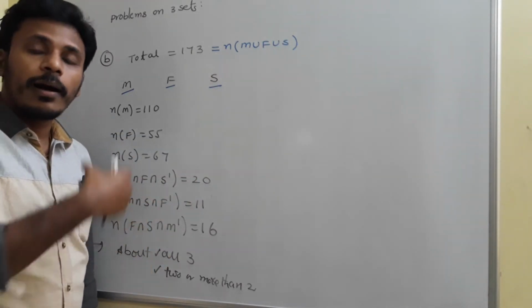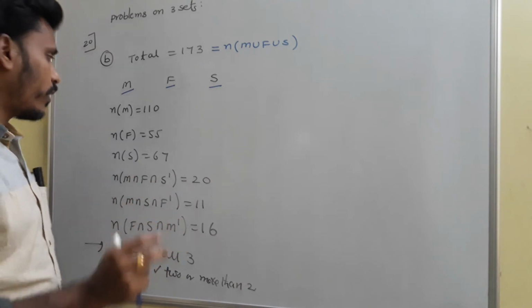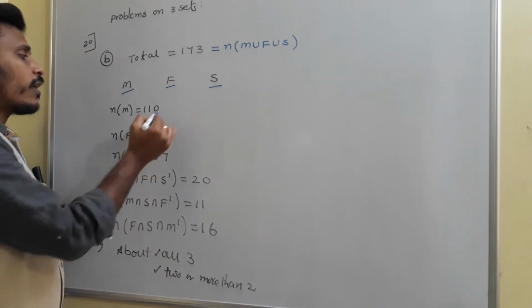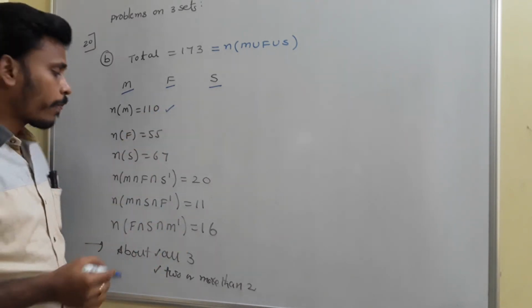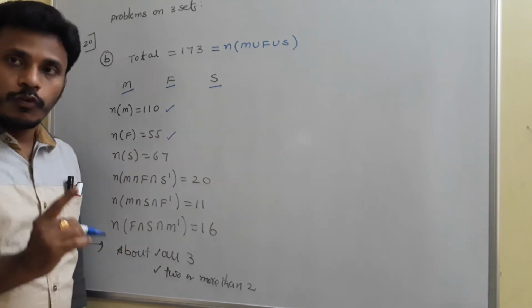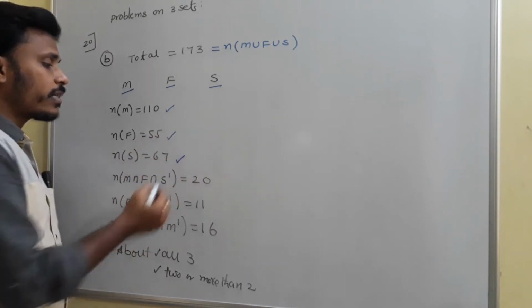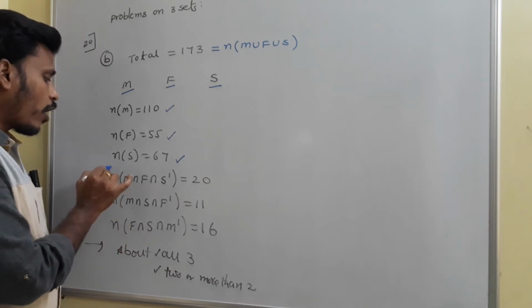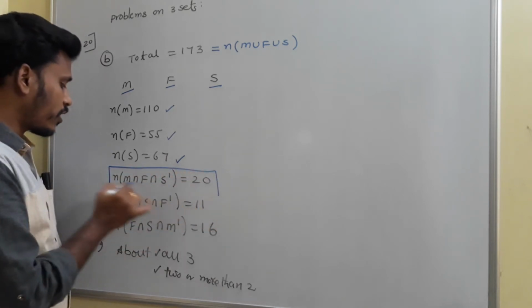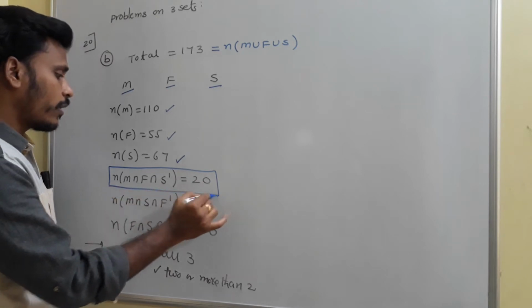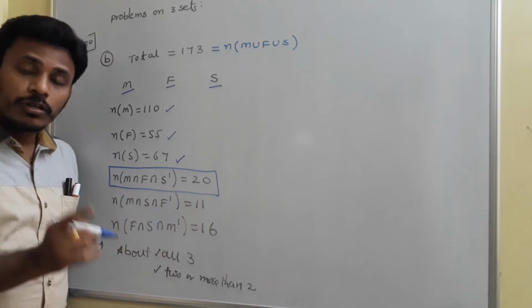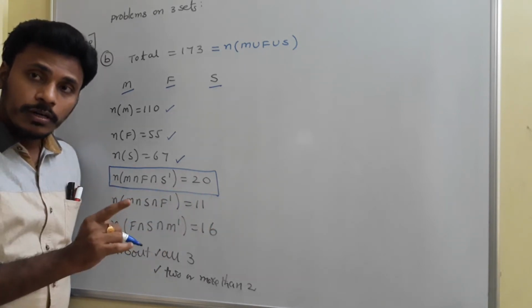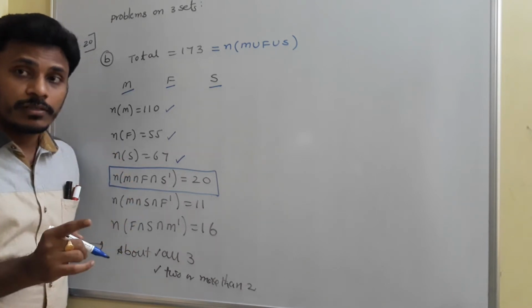So the union, the combination of all those complaints, is 173. Among these, 110 complaints are regarding m, 55 complaints are regarding food, and 67 complaints are regarding service. And just look at the statement n of m intersection f intersection s complement. That means complaints about mess and food, but not about the service, is 20.